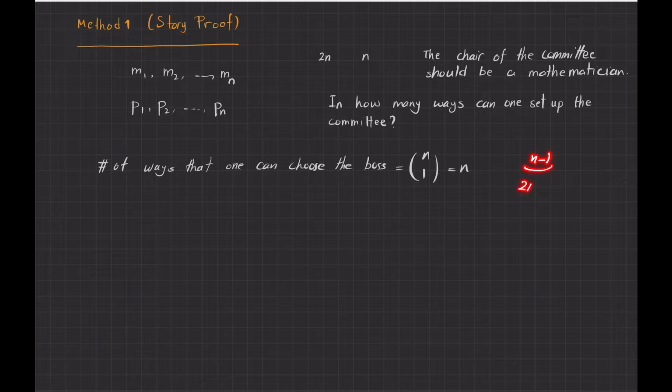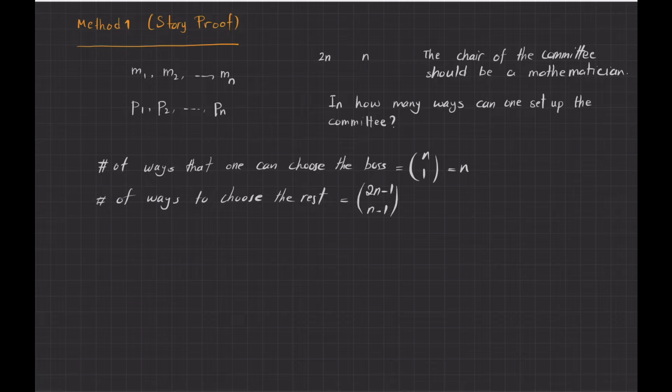Now that the boss is known, I have n minus 1 people that I am supposed to choose from the 2n minus 1 people left. So the number of ways to choose the rest: I have 2n minus 1 people left, and I want to choose n minus 1 of them.